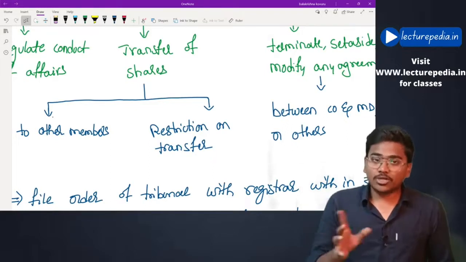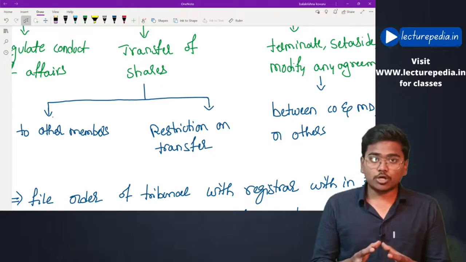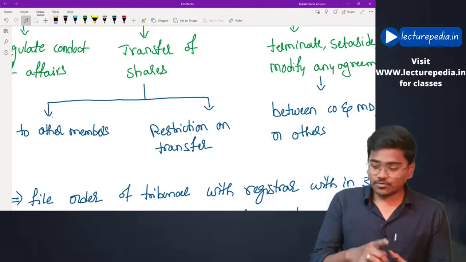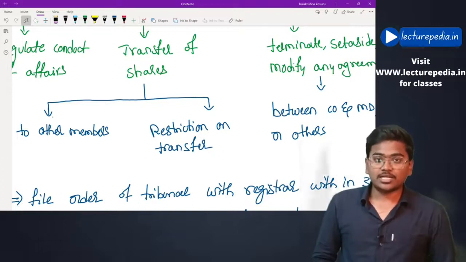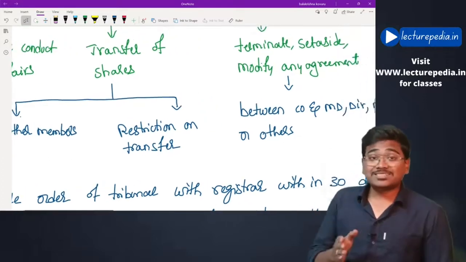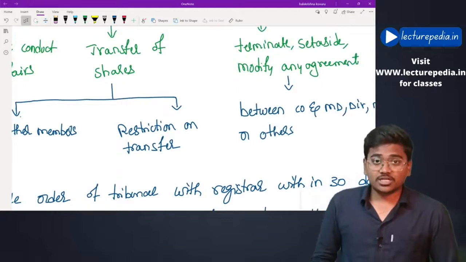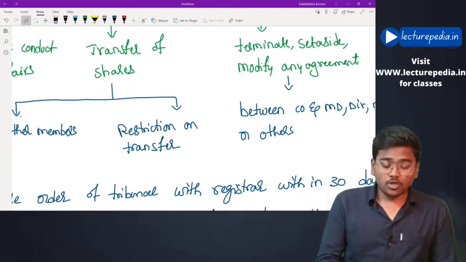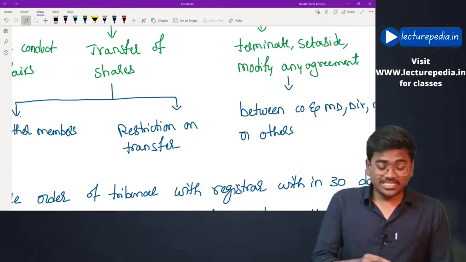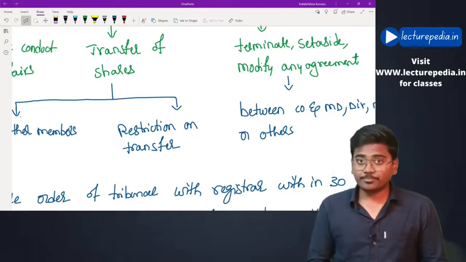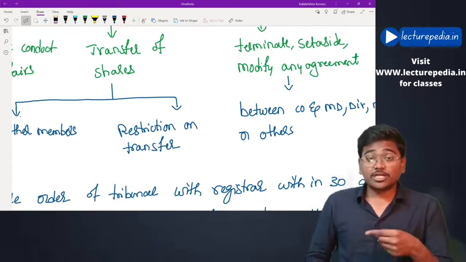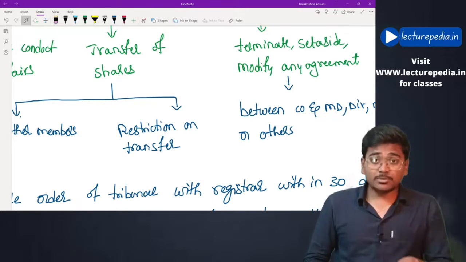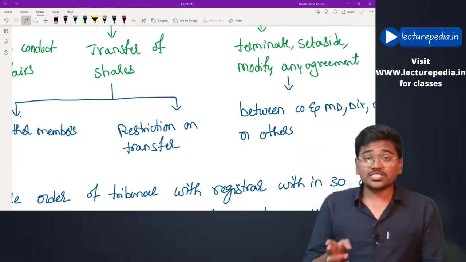In that case, the tribunal will order these members to sell off their shares to some other members. Like that, the tribunal might order a restriction on transfer of the shares. The members are going to transfer the shares to a particular person. If the shares are transferred to such a person, it will cause oppression in the company. Thereby the tribunal can order these members not to transfer the shares to such a person.